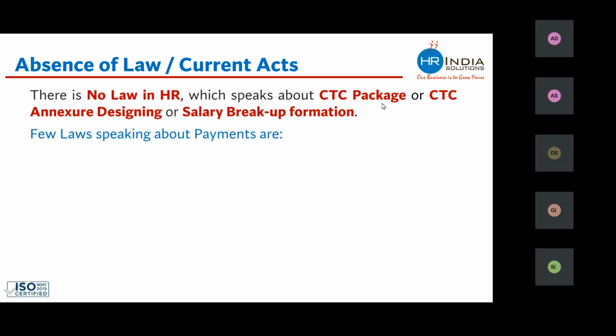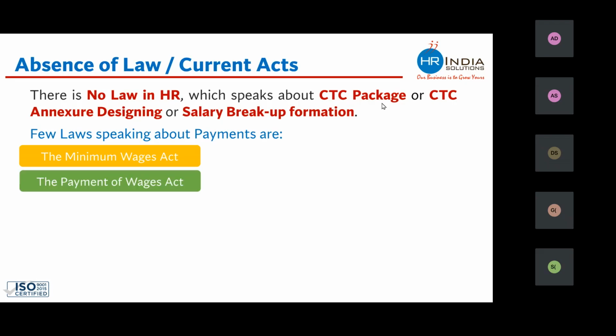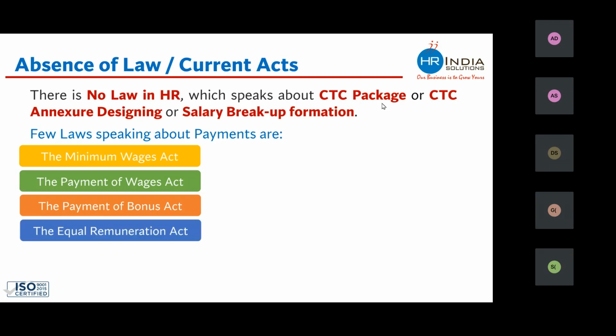Yes, we do have a few labor laws which talk about payment in India. Let's have a look at those. There is a labor law by the name of Minimum Wages Act. We also have a labor law by the name of Payment of Wages Act. There is a labor law by the name of Payment of Bonus Act, and we also have a labor law by the name of Equal Remuneration Act. Let's understand what all these labor laws are talking about.